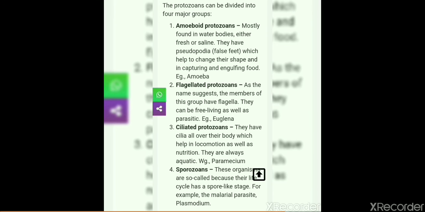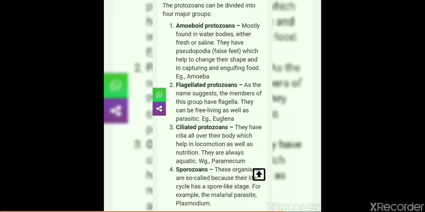An example is amoeba. Flagellated protozoans, as the name suggests, have flagella, the thread-like, whip-like structures on their body. They can be free living as well as parasitic. An example is Euglena.